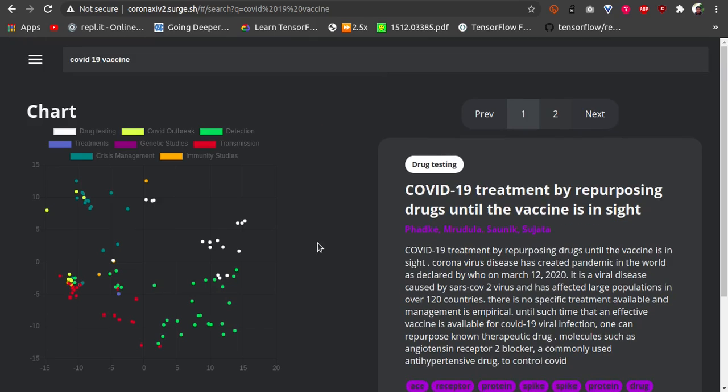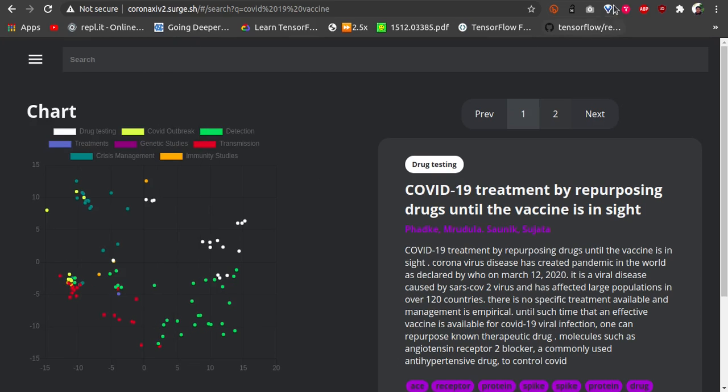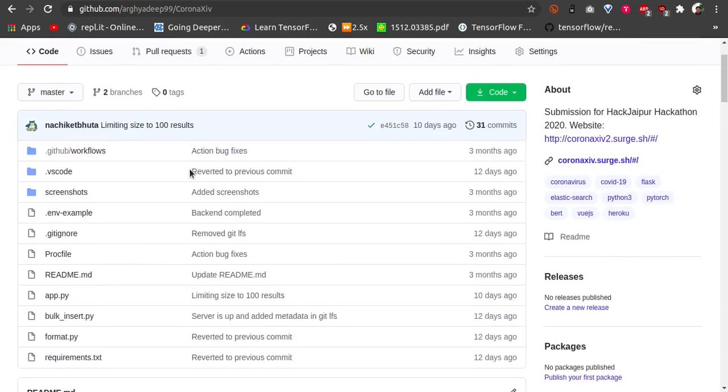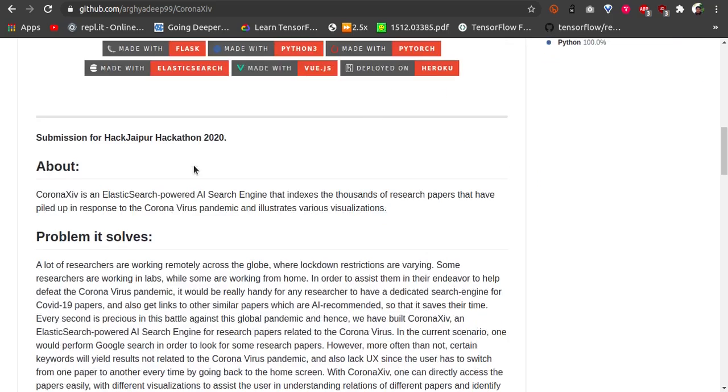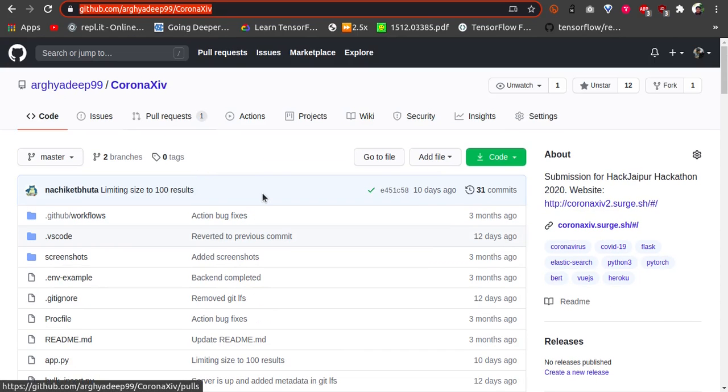Now we are looking for more contributions to our project, and more types of filters can be added, for example on the basis of H index, etc. So we would request the community to kindly come out and help us with this project. If they want to contribute, they can make a pull request to our project. I'll just open the GitHub repo. So this is our GitHub project page. If you would like to contribute, kindly make a pull request and we will look into your contributions.